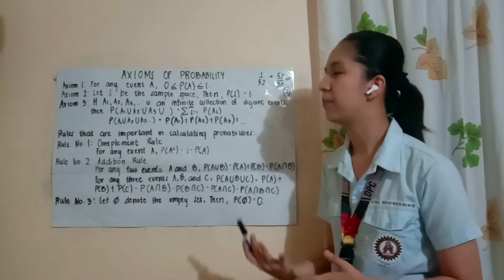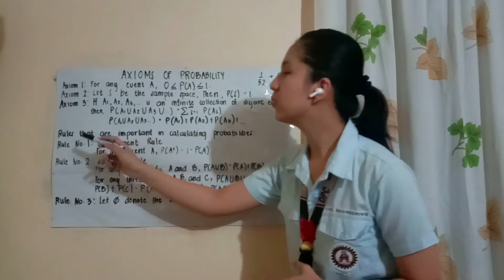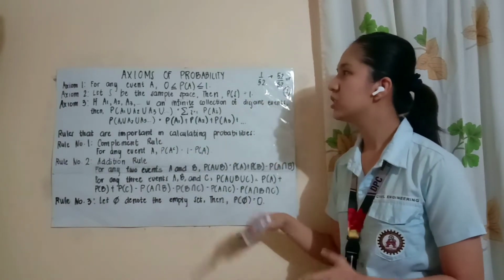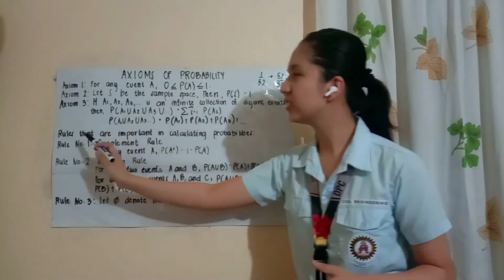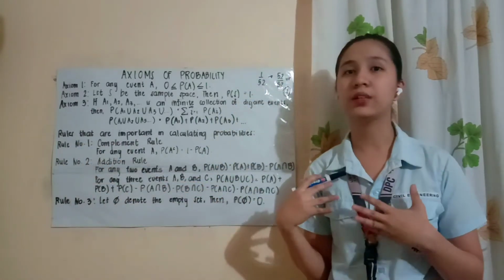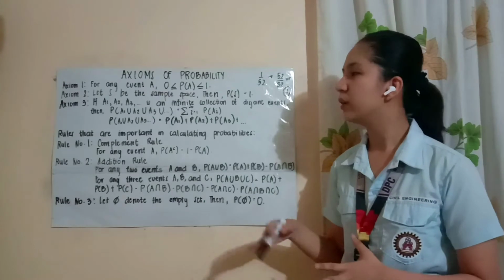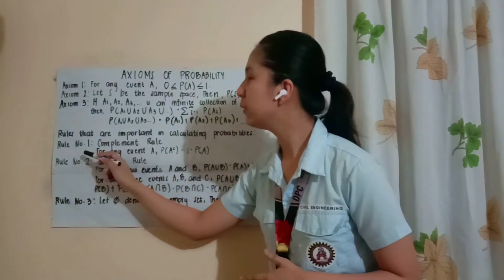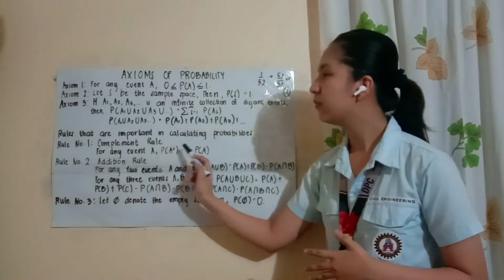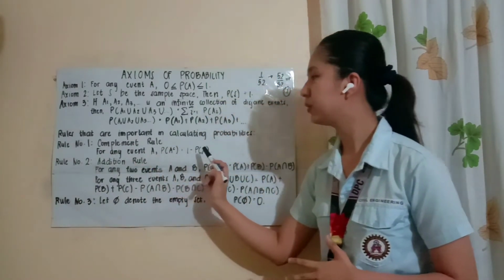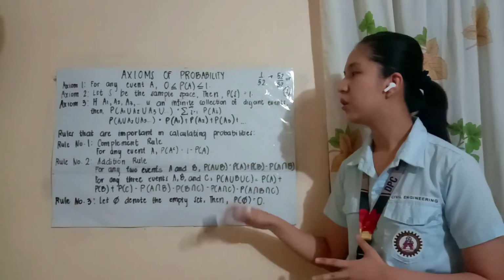So ganun lang siya. Next, we have the rules that are important in calculating probabilities. So, just like in the axioms, yung rules na to, kailangan din natin siyang i-satisfy whenever we are calculating probabilities. So, we have also 3 rules as well. For the first rule, we have the complement rule. For any event A, P of the complement of A is equal to 1 minus P of A, or the opposite.